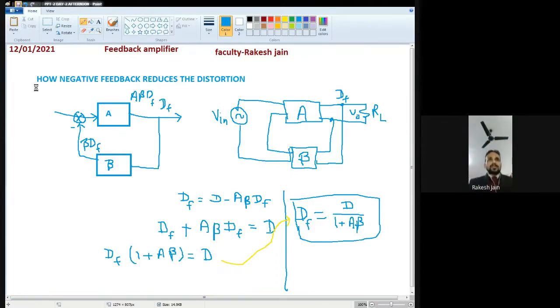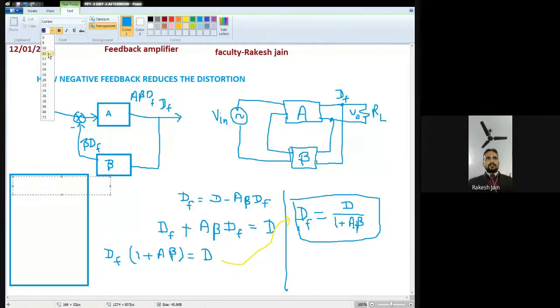So I just save this file and I'm going to write down here the benefits of negative feedback. I hope you are able to see the screen. Is the font size okay for you all? Just type okay in the message box if the font is okay for you. Okay, very good. So what are the benefits of the negative feedback?